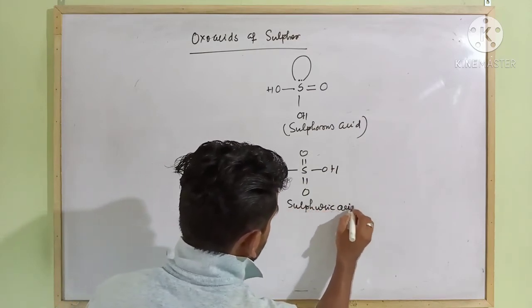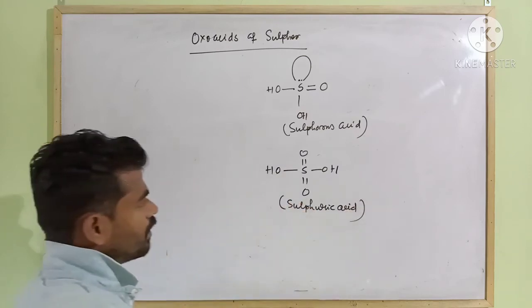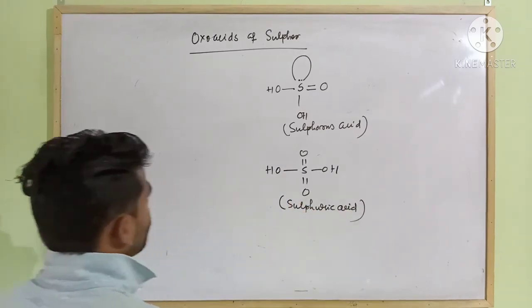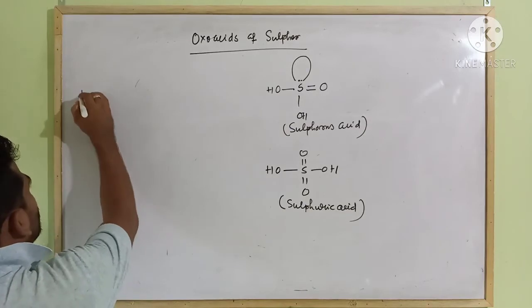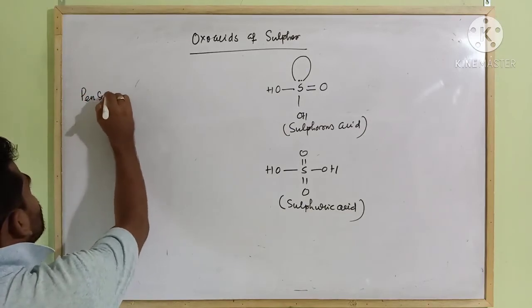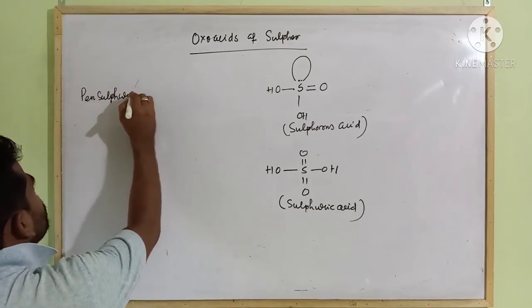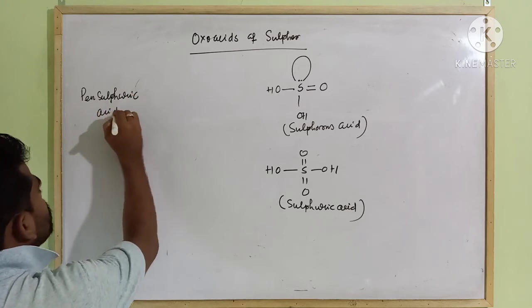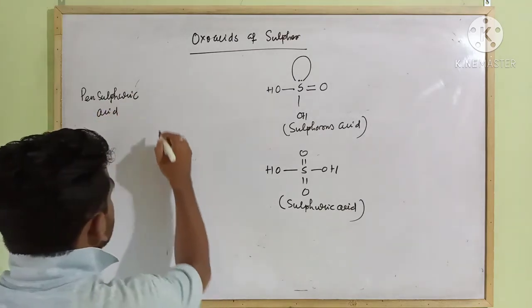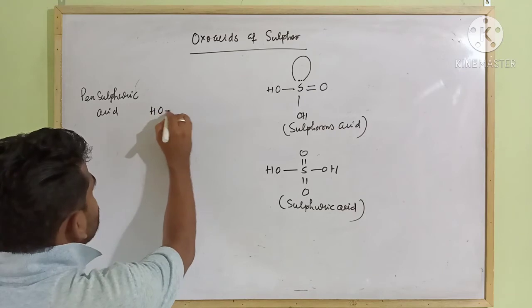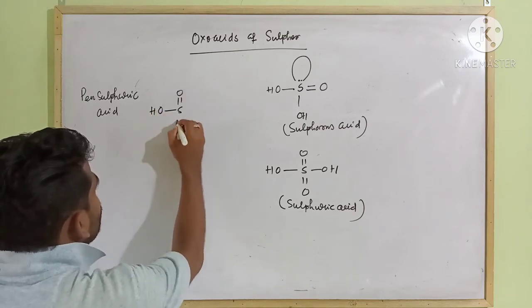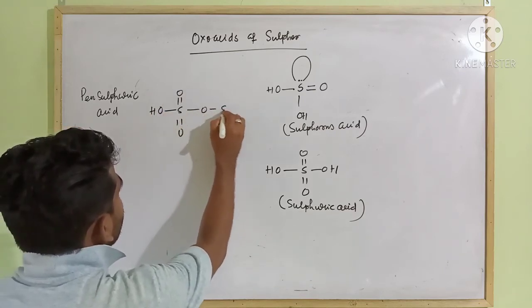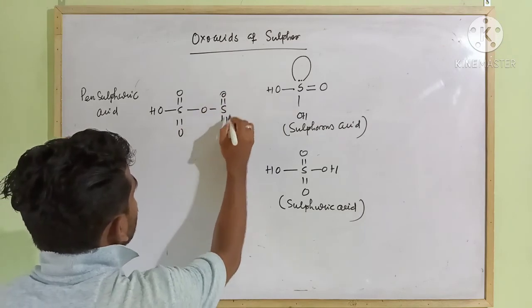Next there is pyrosulfuric acid. Its structure is OH, S, double bond O, S, double bond O, OH.